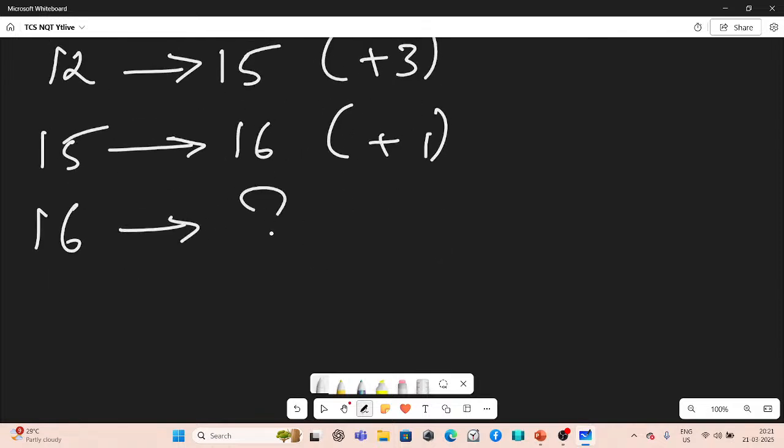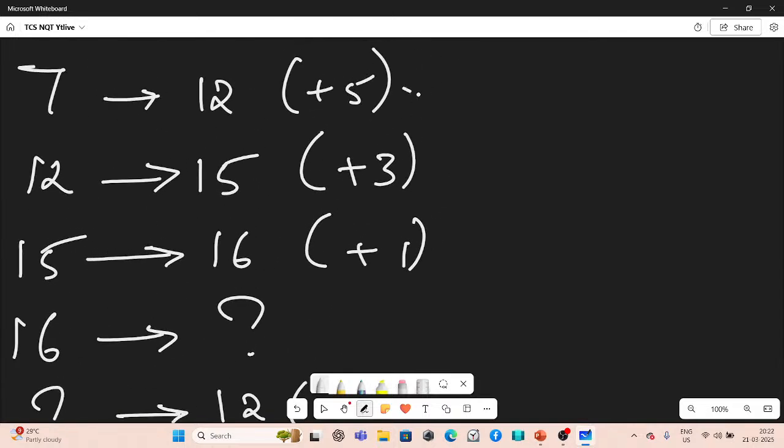So what's happening with this 16? After 16, what should come? We don't know. But let's figure out the pattern here. Can you figure out the pattern? So from 5 to 3 the difference is 2, and from 3 to 1 the difference is 2. If you go on with the difference of 2, how do you find it? What exactly is happening here?